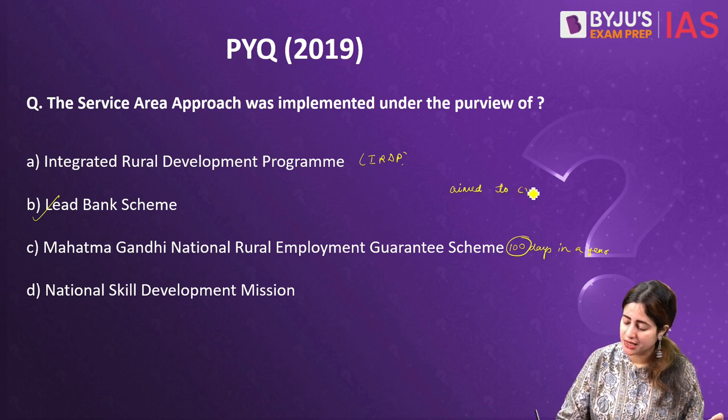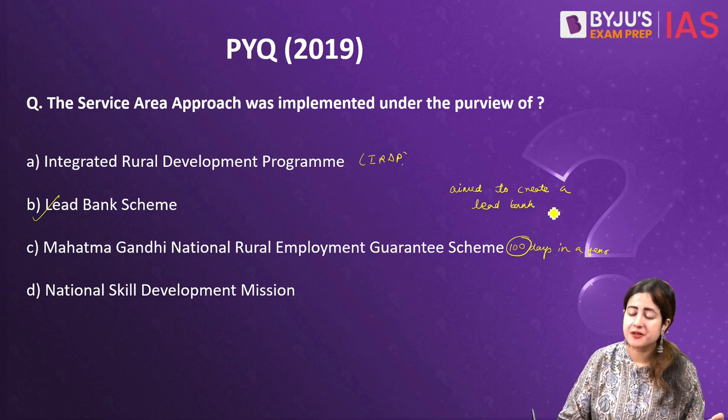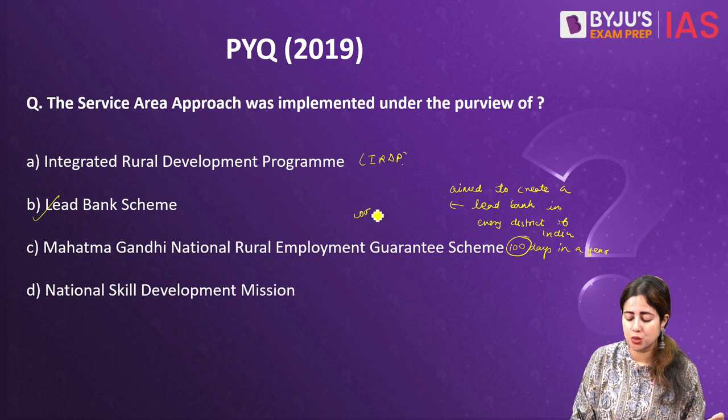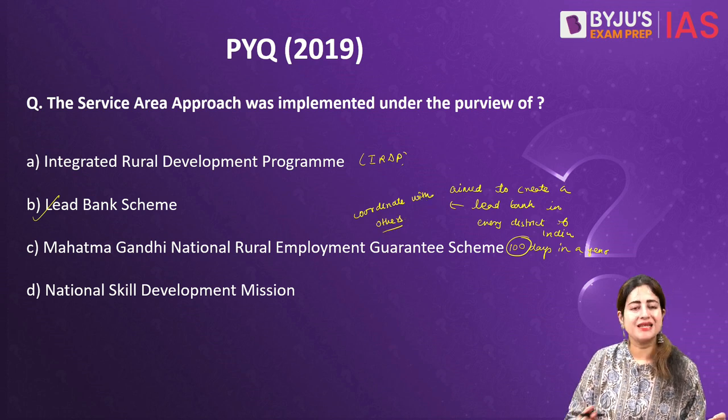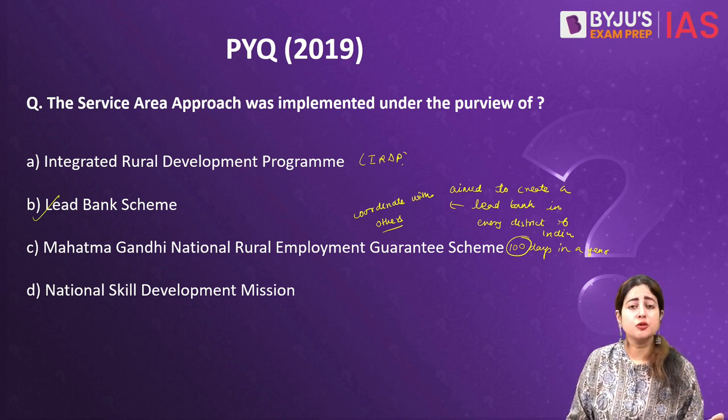It aimed to establish one lead bank in every district of India so that these lead banks could later coordinate with other banks and financial institutions so that an efficient integrated banking infrastructure is available within the nation and also people in every district can have banking access. The main purpose was to reach out with banking services to the unbanked population.